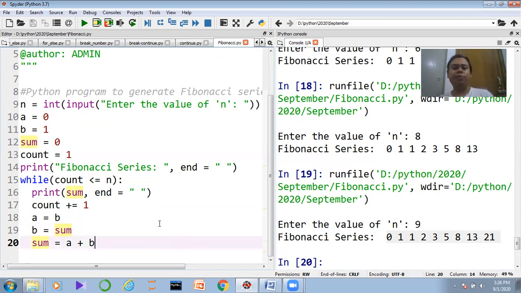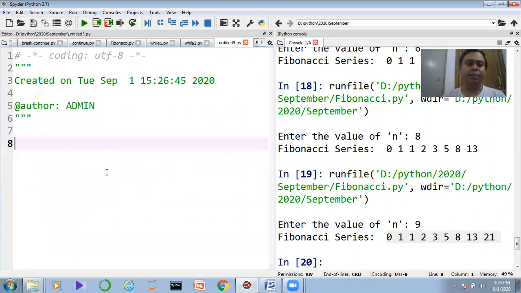Now I want to cover the for loop. So what is a for loop? You need to understand, in the Python programming language, the for loop is a little bit different compared to C or Java. Here the for loop is a kind of automatically incrementing loop. Some kind of iterative method is there, and by using the iterative method, it is able to move on.